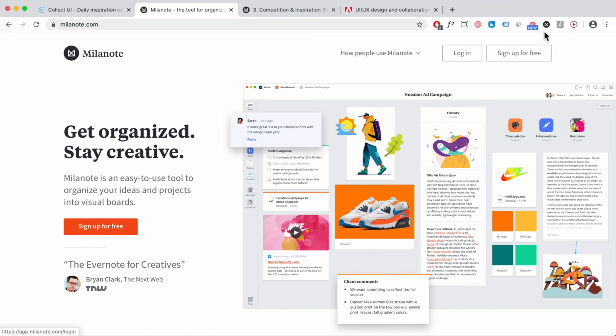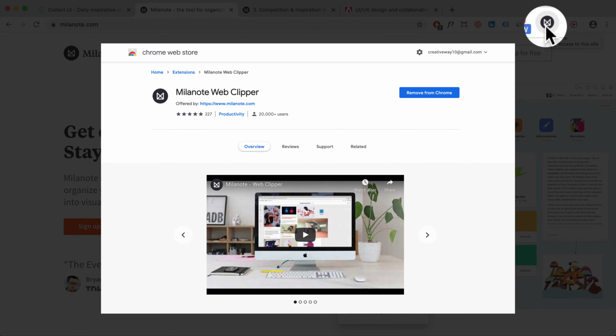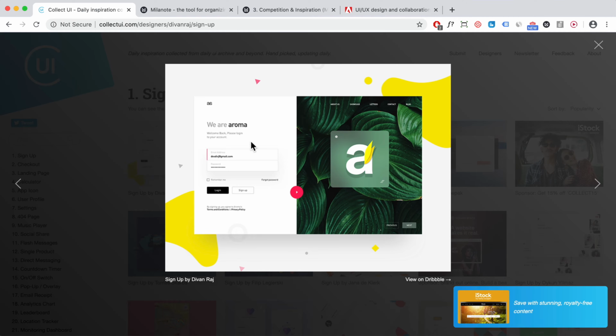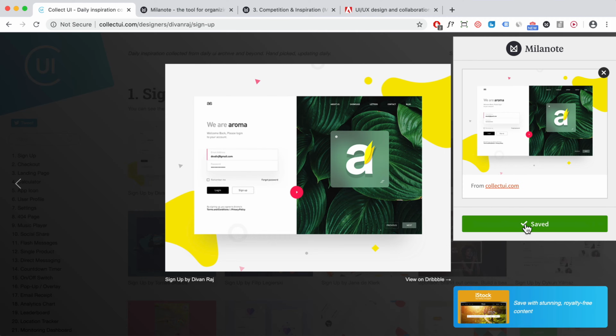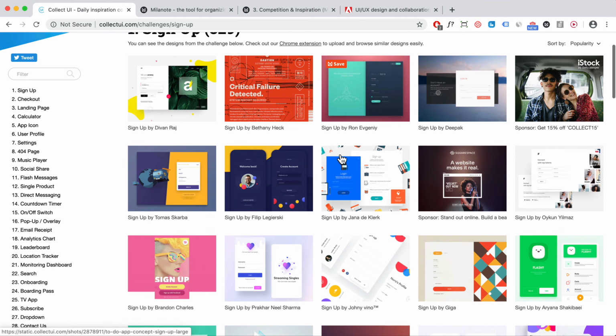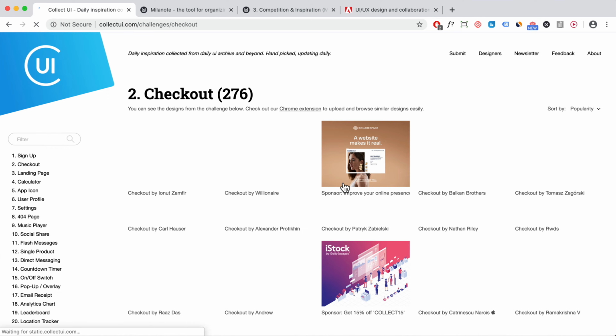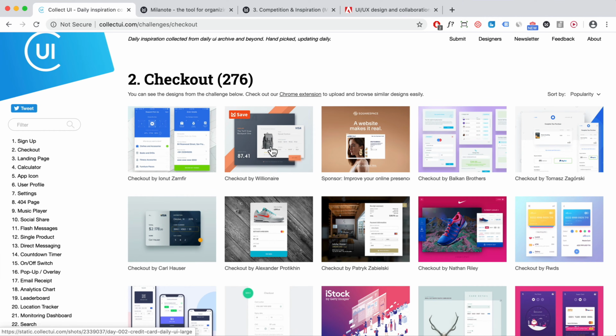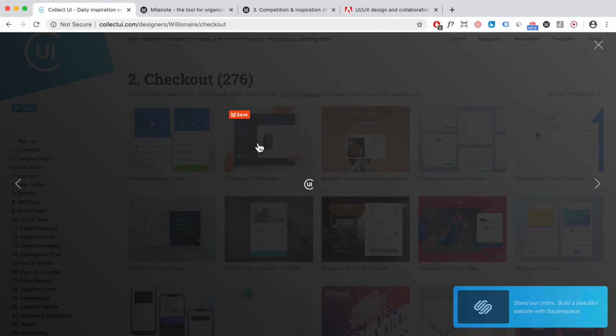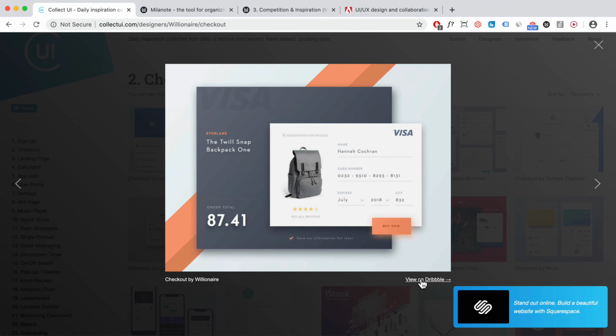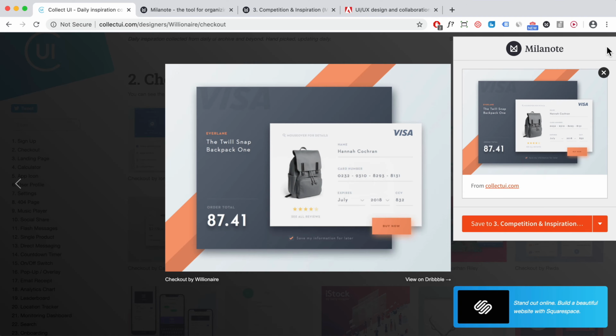Once you've done that, you also want to download the Milanote Chrome extension, and that's going to help you save these designs that you find on the internet. Once you've downloaded the Chrome extension, you can right click and save to Milanote, and you can save it to your board. So we can look through the designs, and let's click on checkout over here, and let's say you like this checkout as well. Click into it. You can also navigate to their Dribbble page as well. But I'm just going to save it to Milanote just like that.